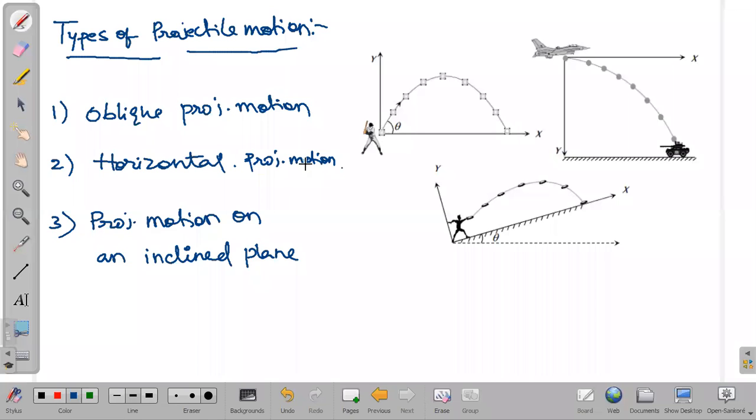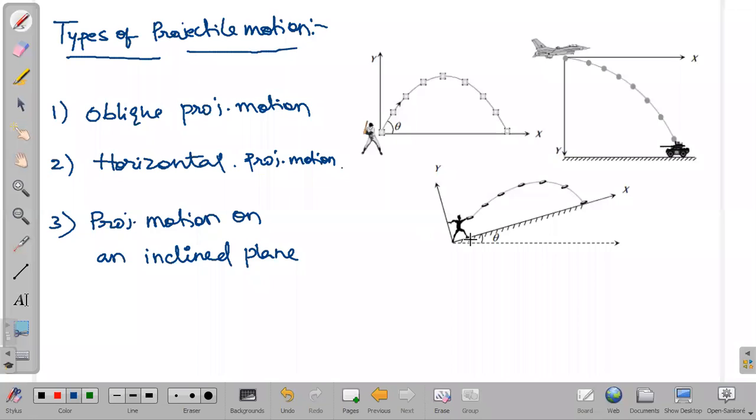Next, horizontal projectile motion, I gave you one example previously also. If something is thrown out of a plane, where the plane is moving horizontally and an object is thrown out of it, such a motion of the object can be taken as horizontal projection. The plane moves normally, but the motion of the object thrown out of the plane can be considered as projectile motion, that is horizontal projectile motion.